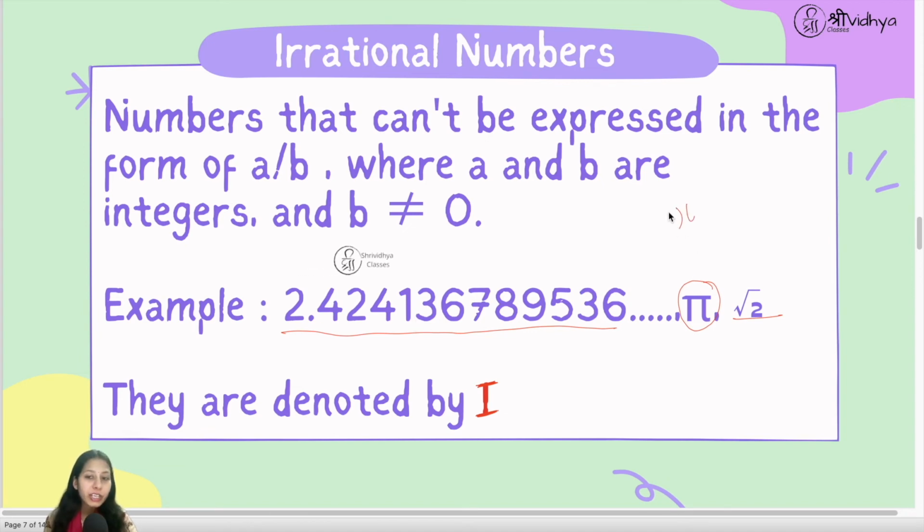And pi we generally get with the ratio of C upon D, circumference upon diameter, and this ratio is always changing. We haven't got a fixed ratio here, so that is why the value of pi we get as non-terminating, non-repeating decimals. So that is why it is also considered an irrational number. Now, irrational numbers are denoted by capital I if you want to write them in the short form.